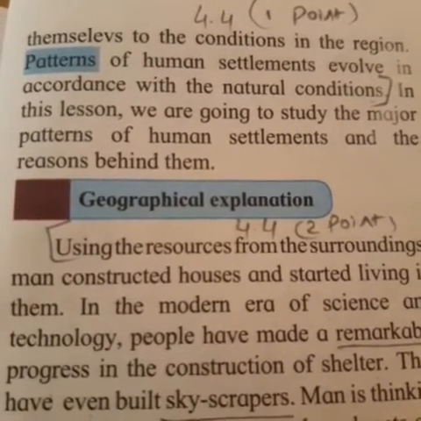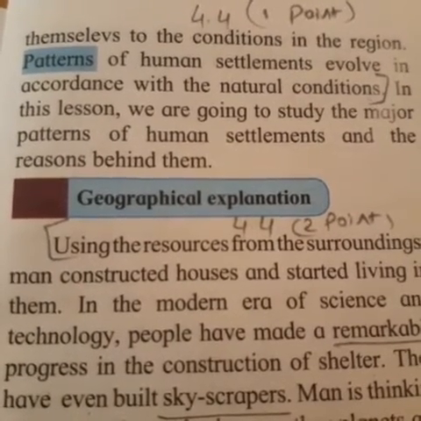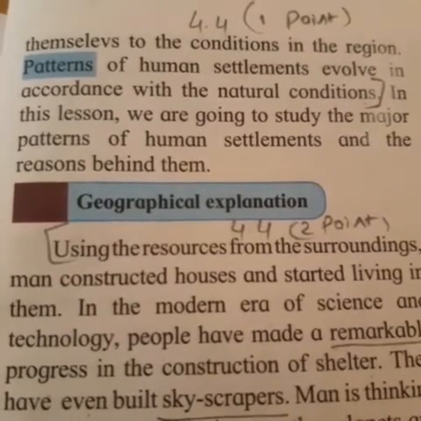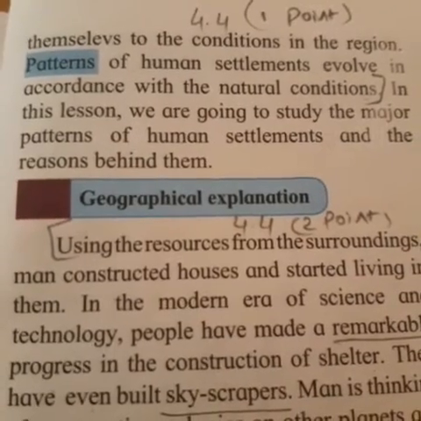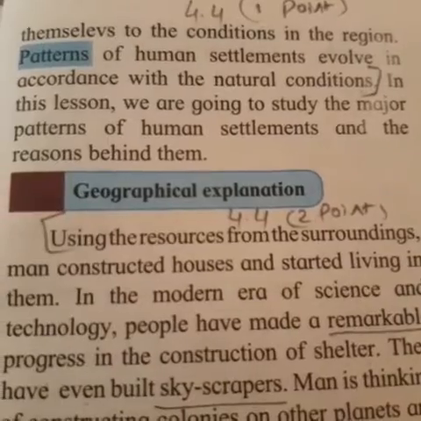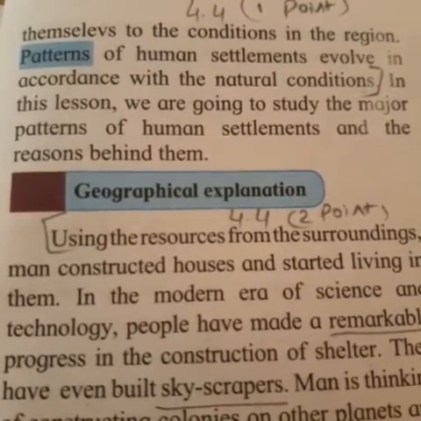Now, in this paragraph, they have explained that there are various kinds of settlements. When people started realizing that according to their likes and dislikes, then according to the geographical condition, then according to the proper condition of the region, they settle over there. So there are various major kinds of patterns of human settlement. Let's discuss that.